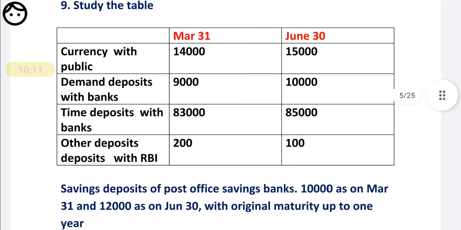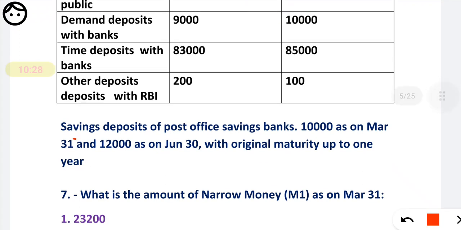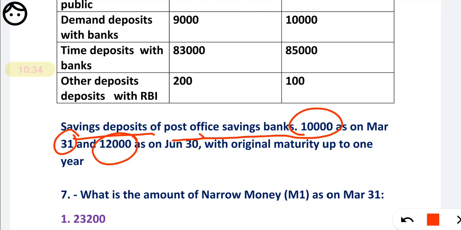So see what they have given: study the table and answer the following questions. They have given currency with the public as on March 31st as well as June 30, demand deposits with the banks, time deposits and other deposit with the RBI. Also they are saying that the saving deposit of the post office saving bank is 10,000 as on March 31st and 12,000 as on June 30, with the original maturity up to 1 year.